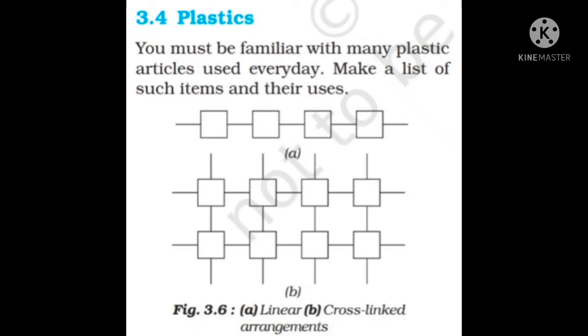This is so because the plastics are arranged in two different patterns. As we all know, plastic is a polymer. They are arranged in two different patterns. The first one is the linear pattern, and the other one is the cross-linked arrangement of the plastics. So now let us learn in detail about these plastics: where this linear arrangement is used, where this cross-link arrangement is used, which different types of plastics there are, why a few plastics burn easily and why a few plastics don't burn easily. So let us learn all those things in detail.